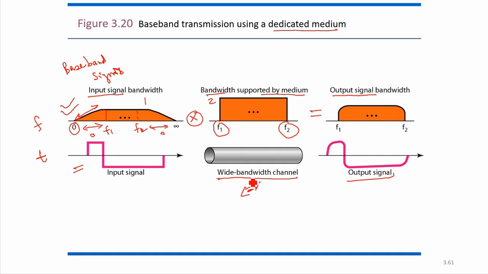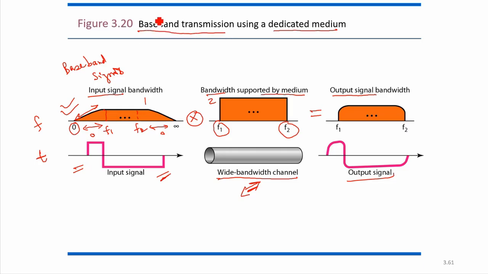If the bandwidth of the channel is high, then whatever signal we send, the same signal will be received. But if the bandwidth of the channel is not high, if it is band limited or has some specific band, then some of the frequencies will be removed. So we will get a distorted output. From this distorted output, we should again reconstruct the input signal. So this is how the transmission basically takes place. That is the baseband transmission.